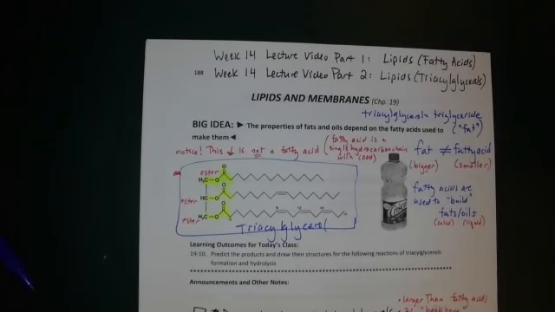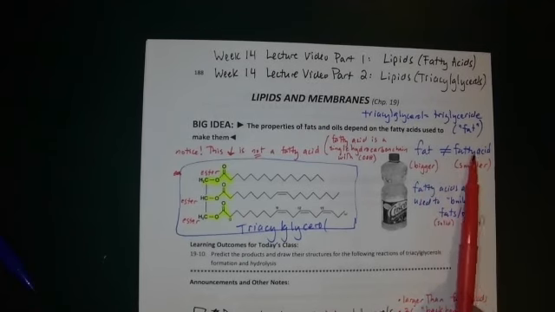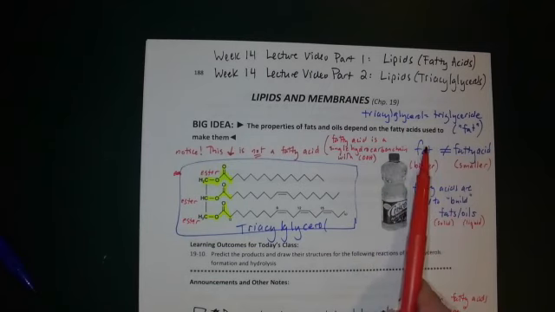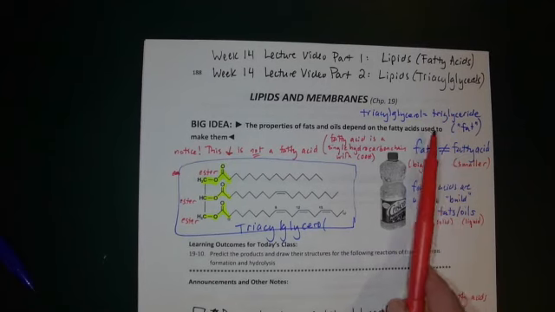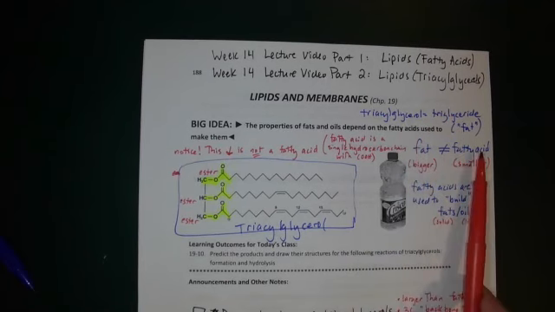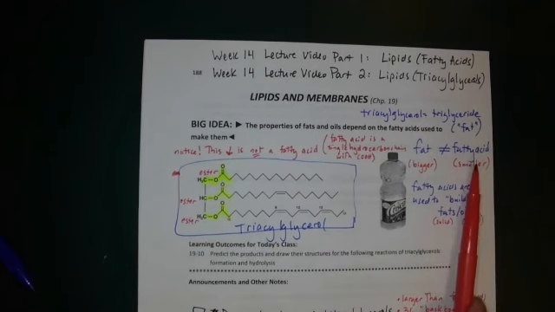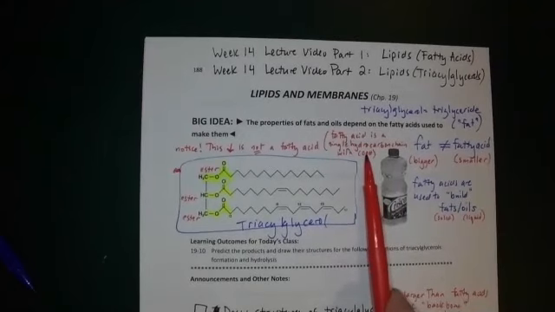How can you tell the difference in structure between a fat and a fatty acid, triacylglycerol and fatty acid? Remember, these three names are interchangeable: triacylglycerol, triglyceride, and fat. But not this. Fatty acid is its own thing. It's a smaller molecule consisting of a single chain with a carboxylic acid group.